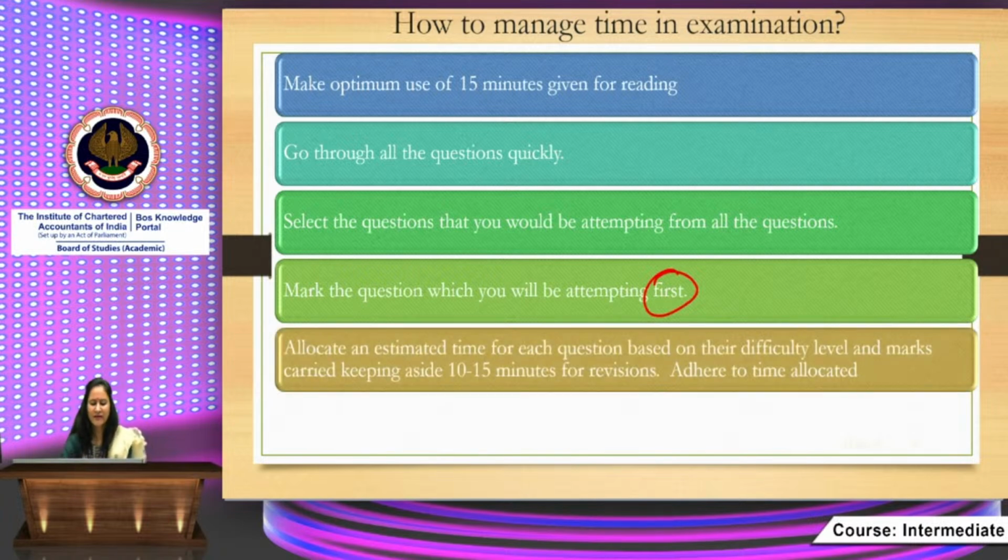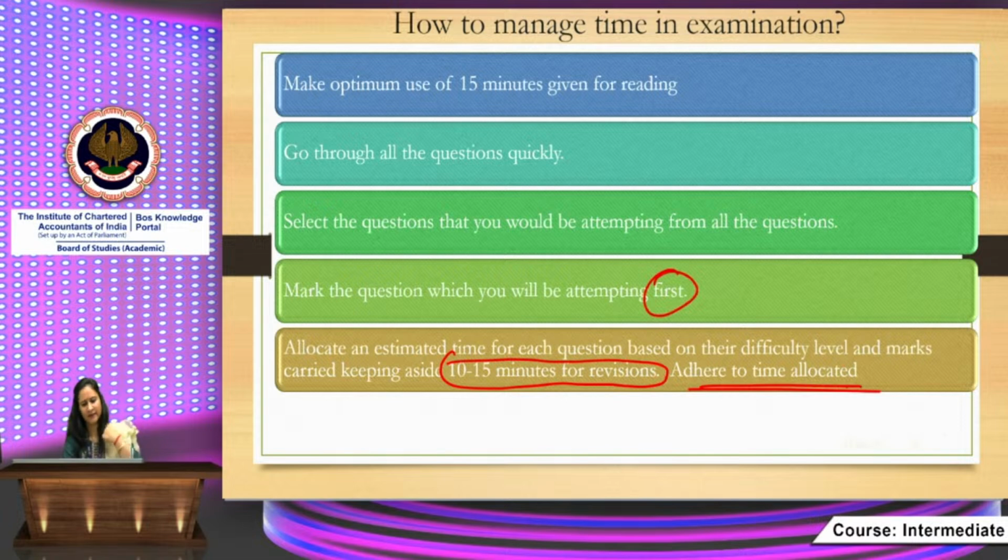Then allocate an estimated time for each question based on their difficulty level and marks, keeping aside 10 to 15 minutes for revision. Adhere to time allocated. What does it mean basically?